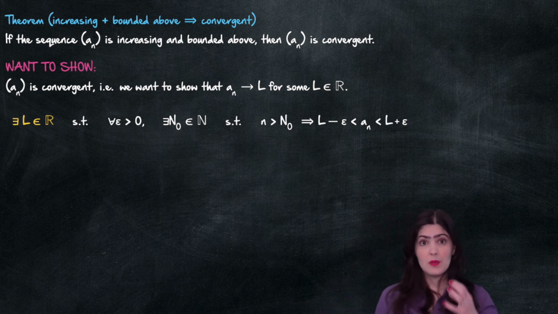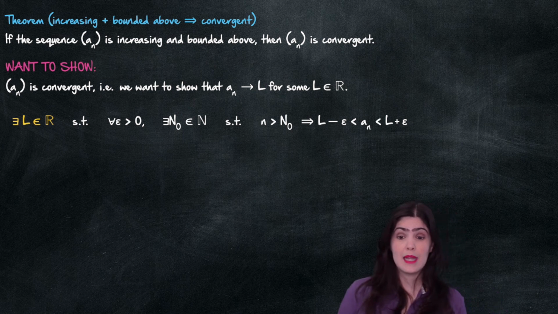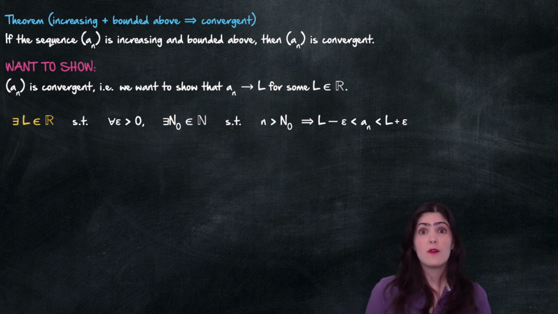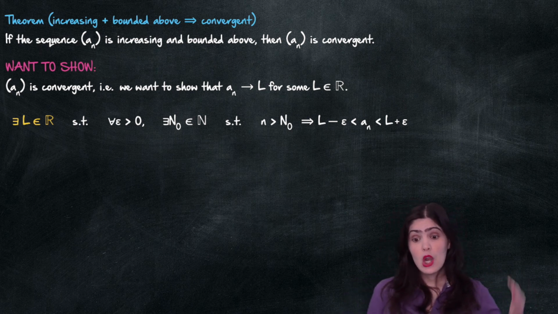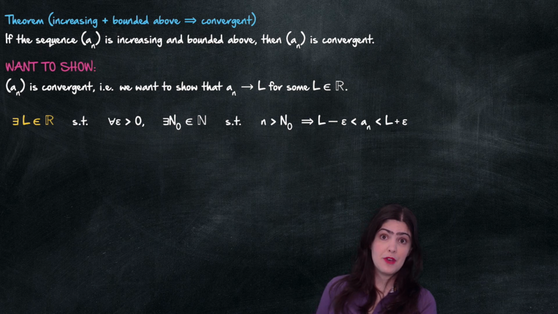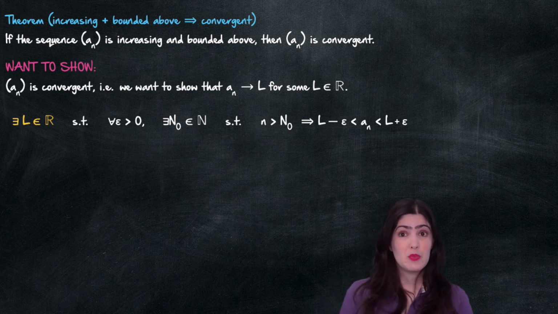I put the first part in yellow because that is something that students tend to forget. When we want to show that something converges, we need to show that there exists a limit. So there exists an L. Now, this has lots and lots of quantifiers, so it's quite tricky to prove.